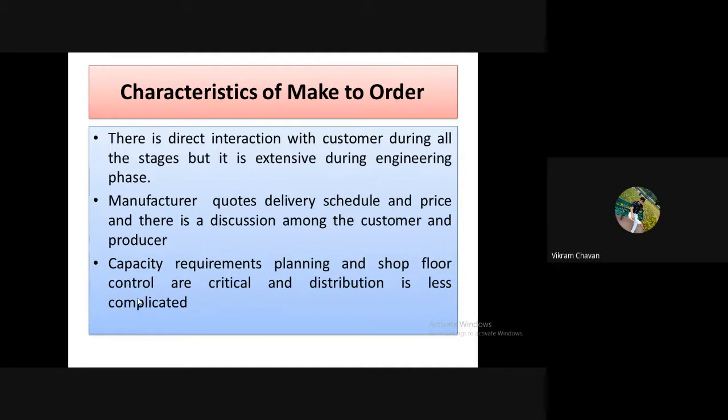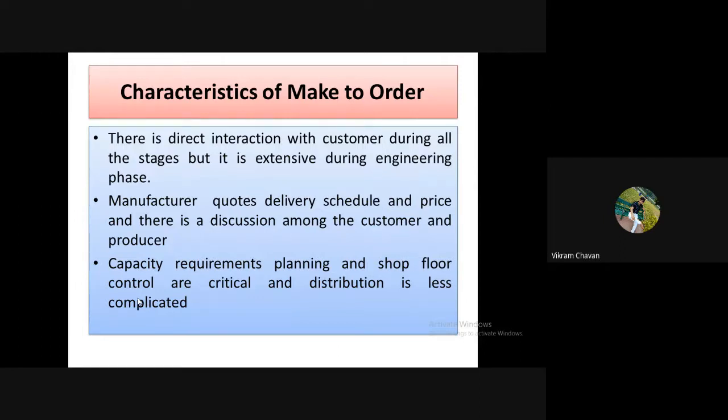How much production there will be, or how many products the industry can produce, depends on the difficulty level of a product or the engineering requirement of that product. Each product is different, so we cannot predict how much time is required for different products, and on that basis we cannot predict the production capacity of such make to order industries.